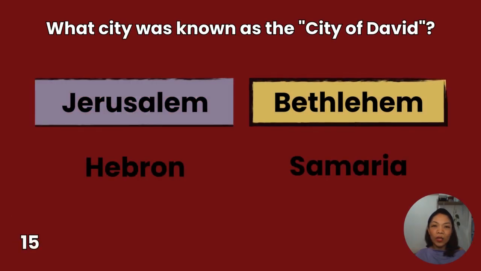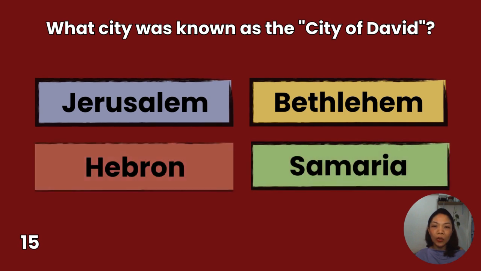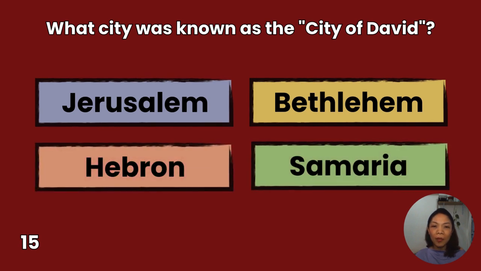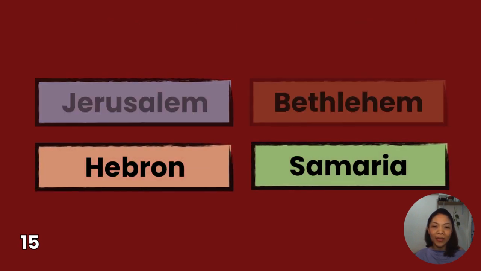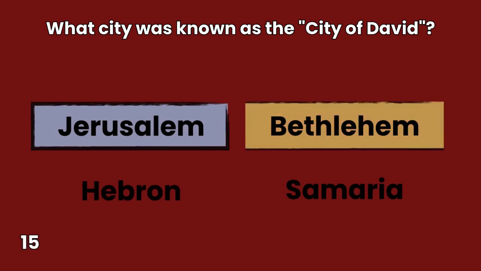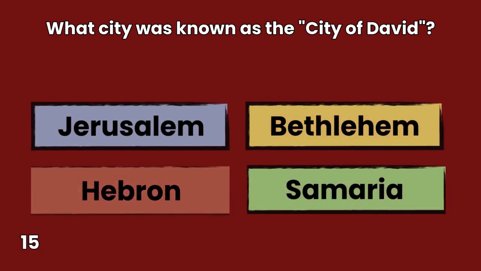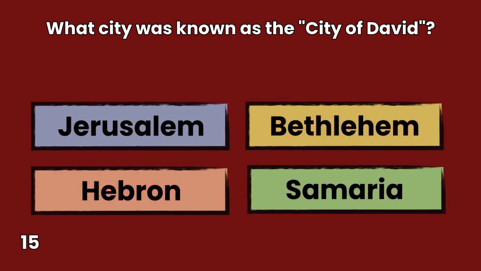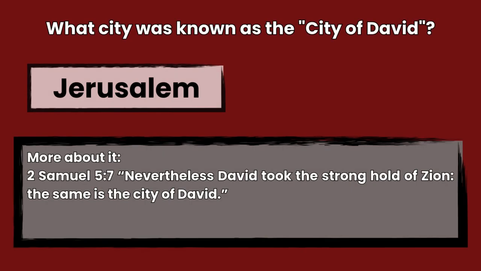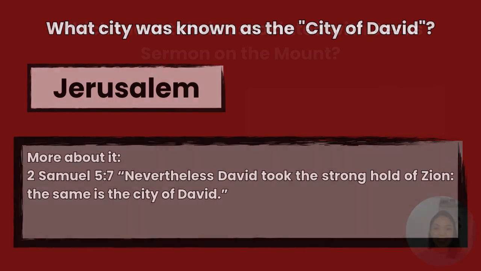15. What city was known as the City of David? Jerusalem, Hebron, Bethlehem, Samaria. You have 10 seconds to answer. The answer is Jerusalem, 2 Samuel 5:7. Nevertheless, David took the stronghold of Zion, the same is the city of David.